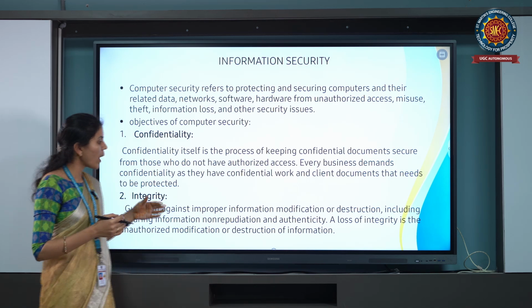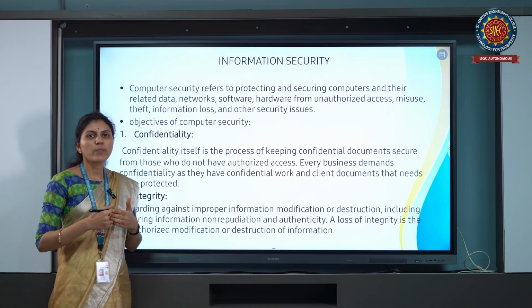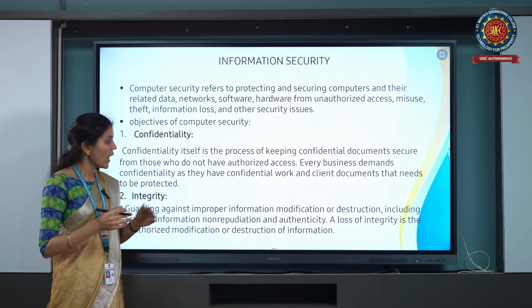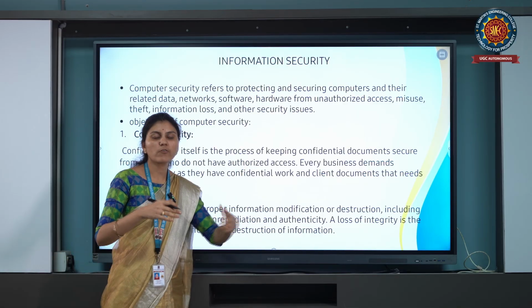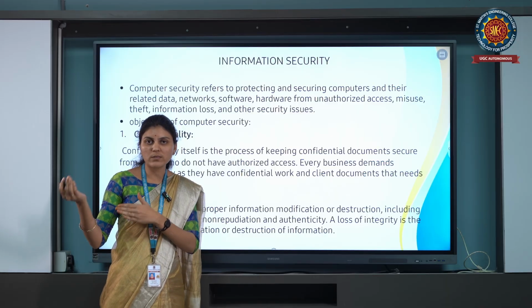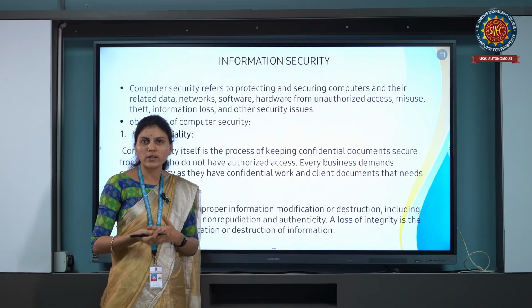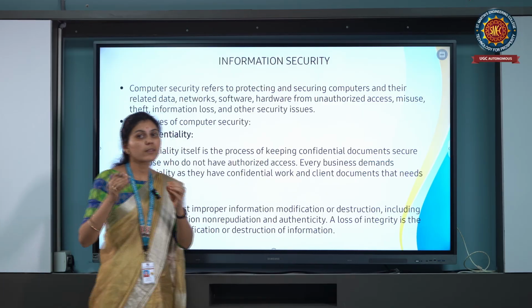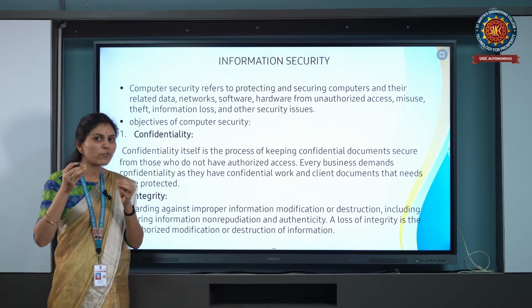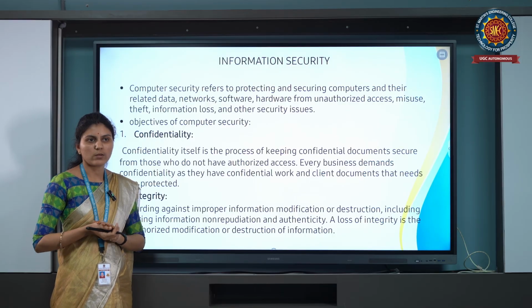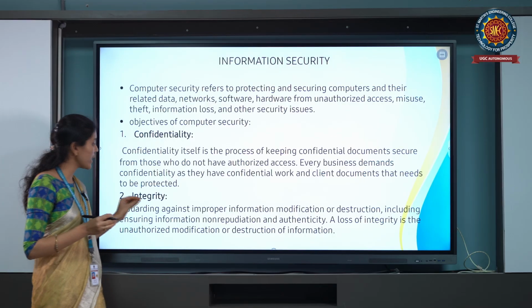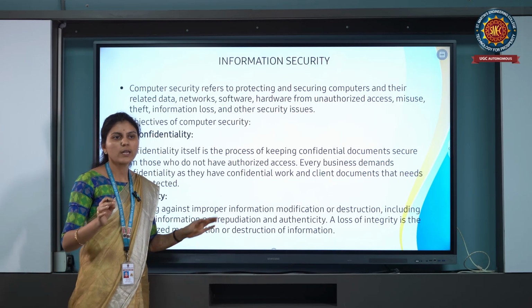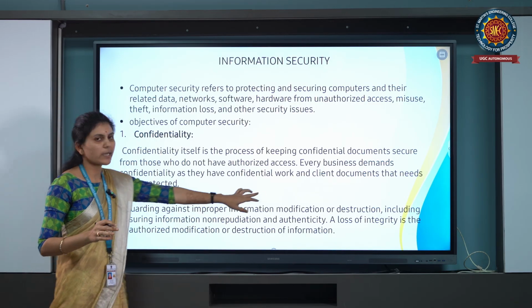For example, if you are sending information from source to destination, an unauthorized person may hack the information, modify it, or change it. At that time the security will be gone. So providing integrity means improper modifications are not done. That is integrity.